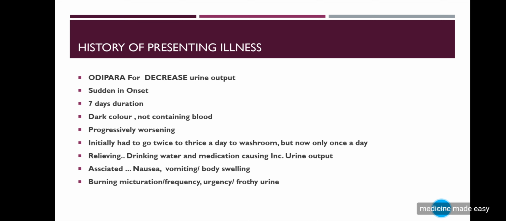For the first, if the patient presents with decreased urine output, you are going to mention that the patient was diabetic and hypertensive, presented with a complaint of decreased urine output for the last 7 days, which was sudden in onset, and the urine was dark in color, not containing blood. It was progressively worsening. Initially he was going twice to thrice a day to the washroom, but now only once a day he is going to the washroom.